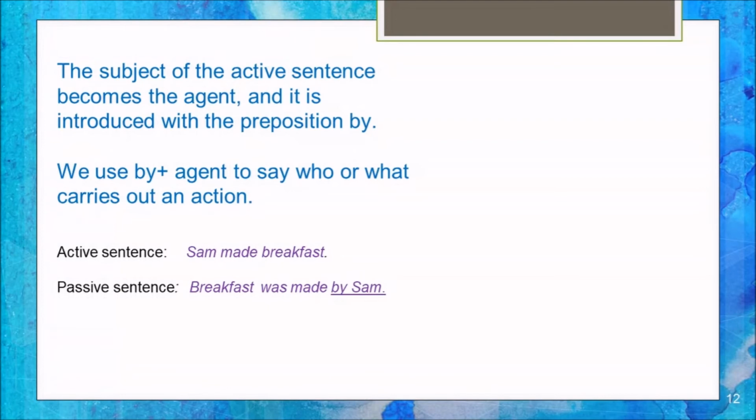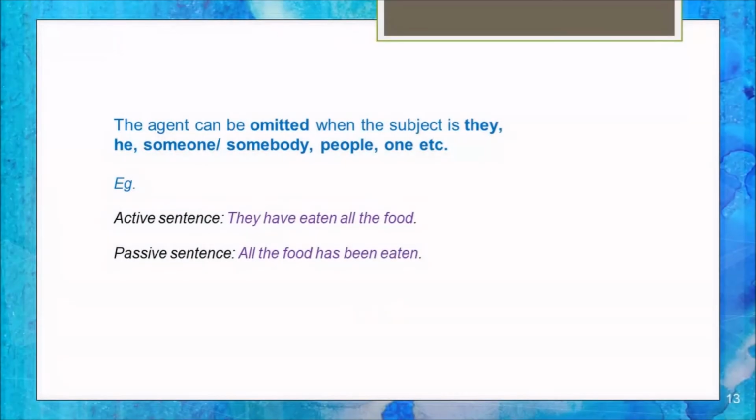While the subject of the active sentence becomes the agent, and it is introduced with the preposition by, like Sam made breakfast. This is the subject of the active sentence that becomes the agent of the passive sentence. Breakfast was made by Sam. The agent can be omitted when the subject is they, somebody, people, etc. They have eaten all the food. All the food has been eaten. Not important who did that, who ate the food.